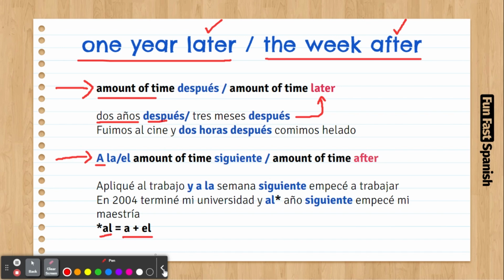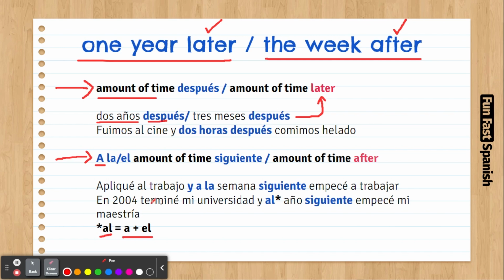Let's have a look at these examples. The first one: Apliqué al trabajo y a la semana siguiente empecé a trabajar. I applied for the job and the week after I started working. The second one: En 2004 terminé mi universidad y al año siguiente empecé mi maestría.